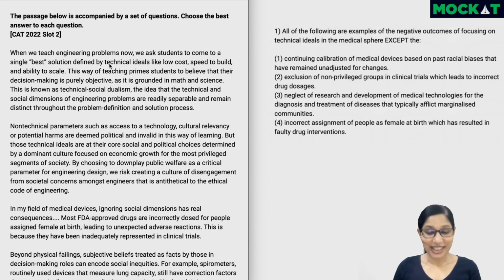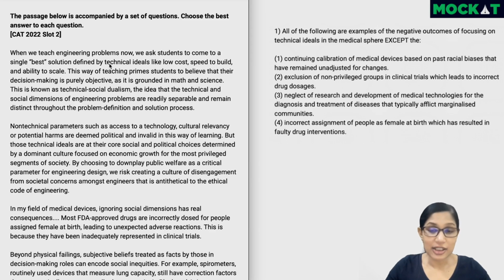And now let's get back to the RC, and as always, start with the questions. All of the following are examples of the negative outcomes of focusing on technical ideals in the medical sphere, except the. So probably three of these examples would be given in the passage. The fourth could either not be given, or they could have twisted something which is given to make it factually incorrect, which would be the right answer.